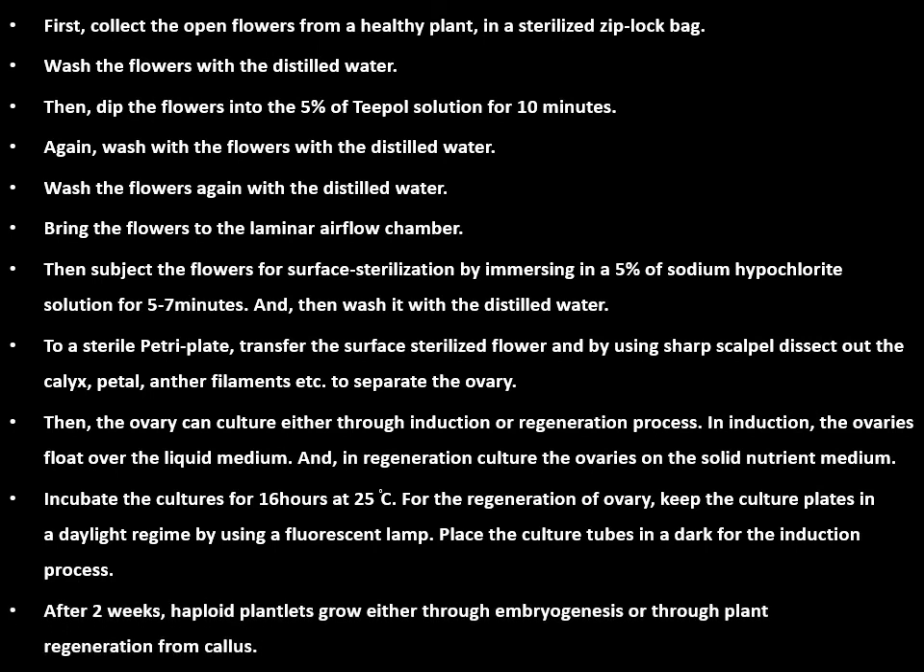After 2 weeks, haploid plantlets grow either through embryogenesis or through plant regeneration from callus. Callus means undifferentiated or unorganized mass of parenchymatous tissues. We can go for direct organogenesis, or you can also go through indirect organogenesis. In direct organogenesis, you are going to regenerate directly an entire plantlet with the shoot and the root. Indirect organogenesis is regeneration from the callus.